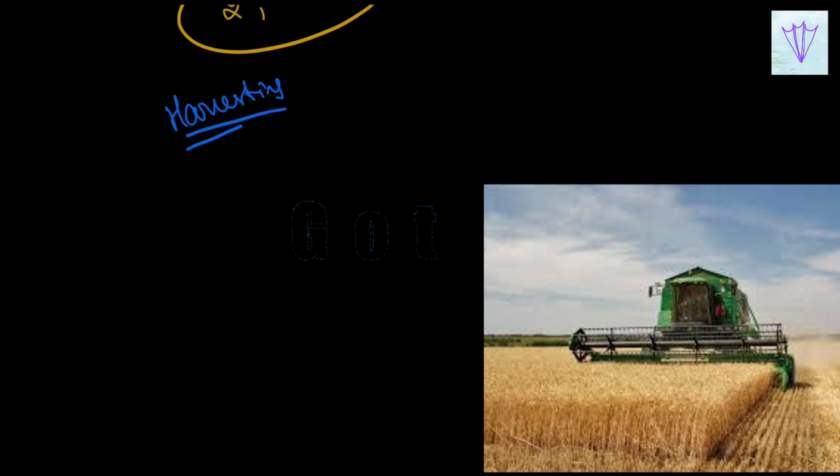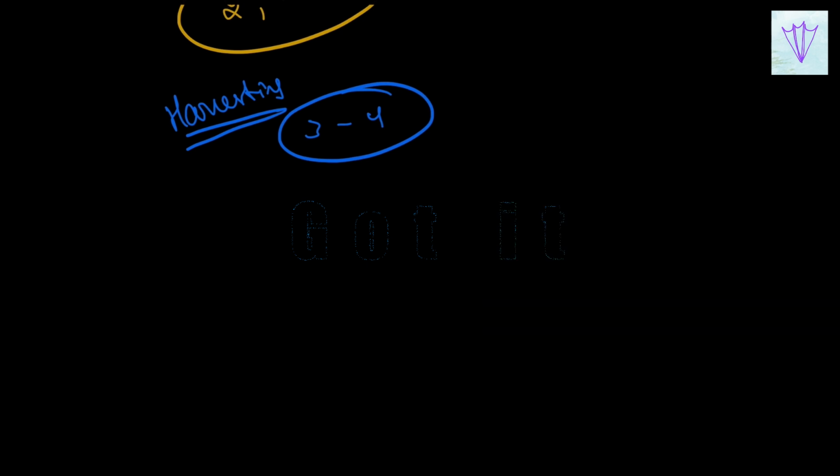The next step after weeding is harvesting. Harvesting of a crop is a very important step. It refers to the cutting of the crop after maturity. In harvesting, crops are pulled out or cut close to the ground by various means. It usually takes 3 to 4 months for a cereal crop to mature. The harvested plants, called produce, represent the crop yield.